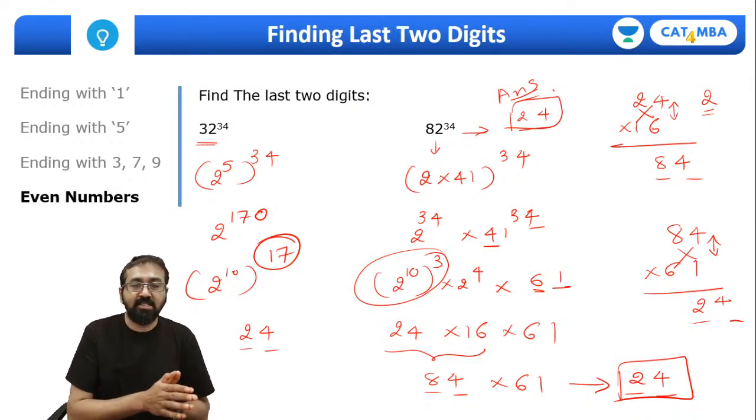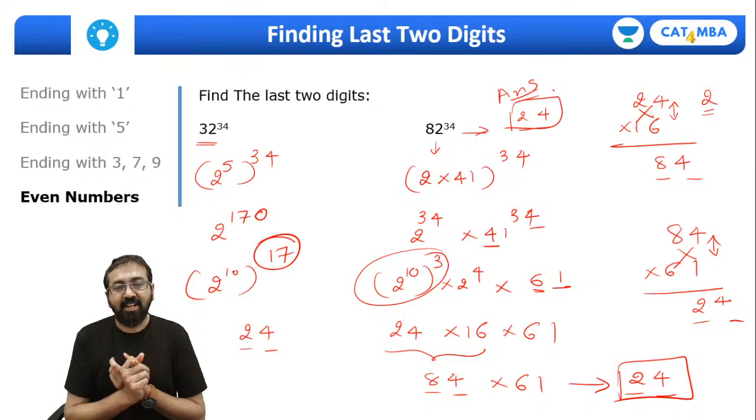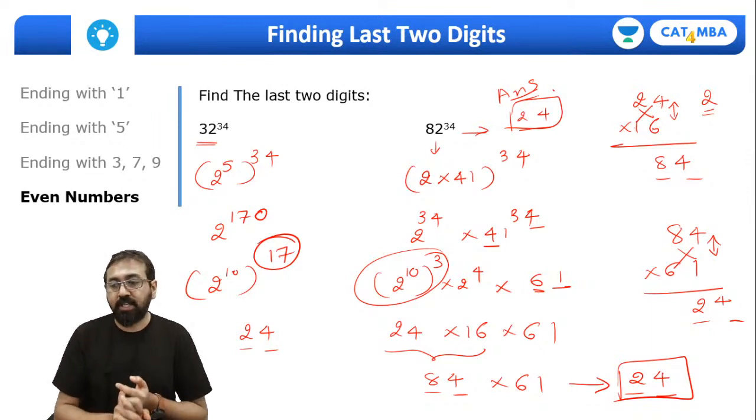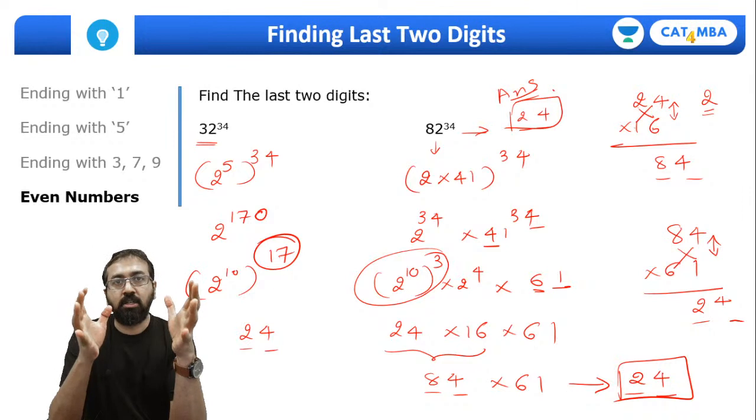Then we discussed the concept of remainders, so different remainder theorems. Then we discussed power cycle, so cyclicity, that is to find out the last digit. And now we have finished discussing how to find out the last two digits. So this is what you have all learned.